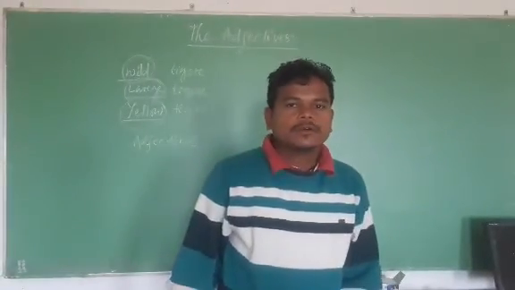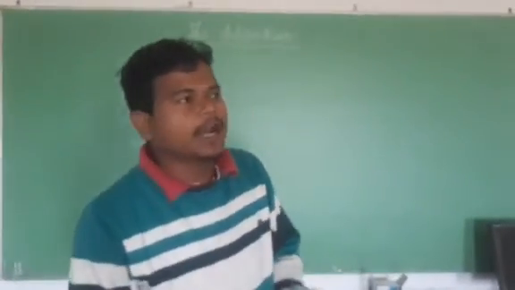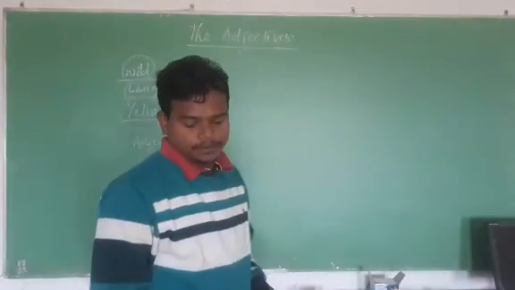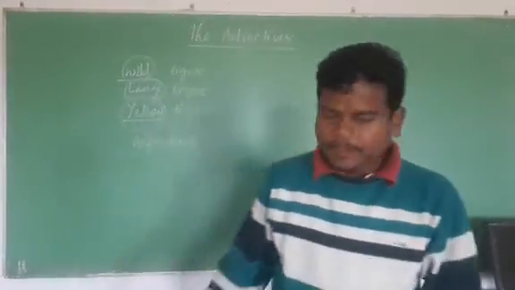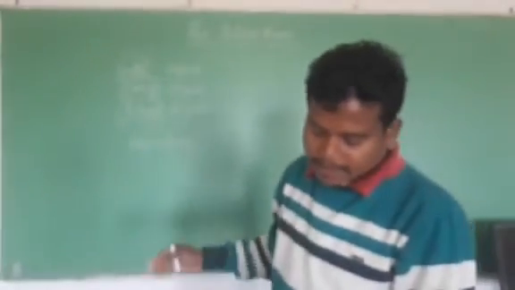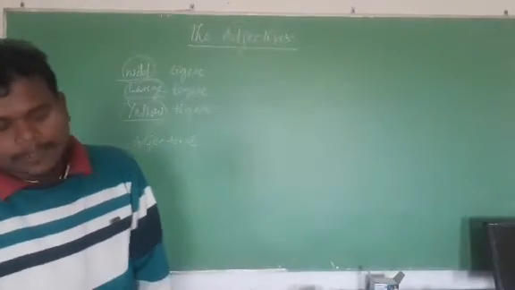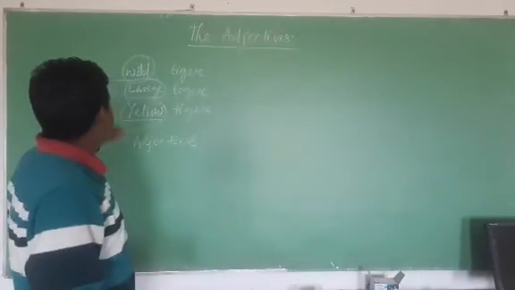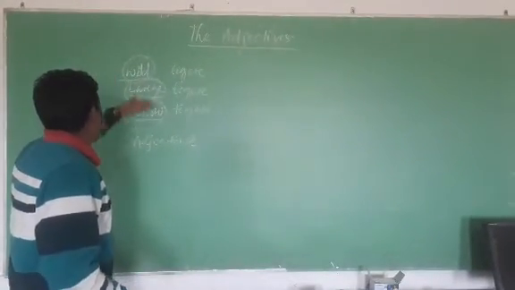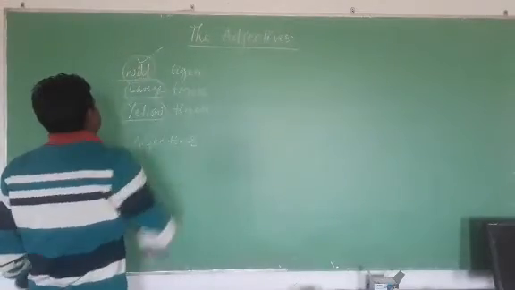Right. So we knew that adjectives modify nouns. Here the tiger is the noun, and the adjectives are added to the noun to describe its kind, its type. It is a wild kind of tiger.